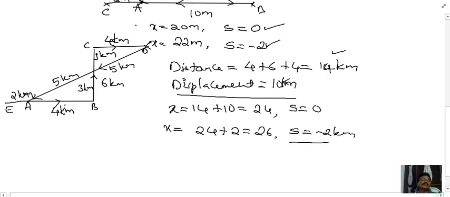Why minus? Because the initial direction is towards the right side, but finally it was found on the left side. The opposite is given by this negative sign. Okay, so this is about the distance and displacement concept of motion in a straight line.